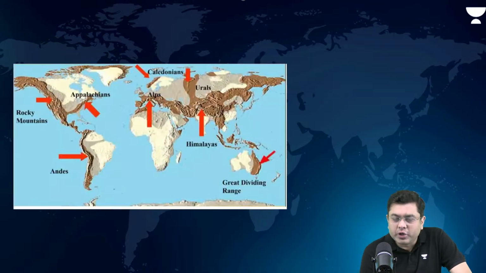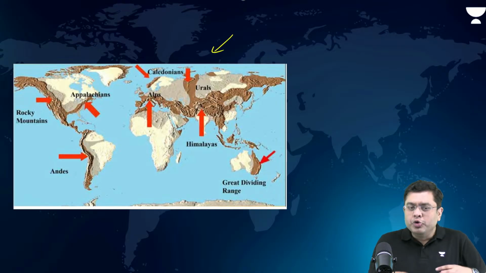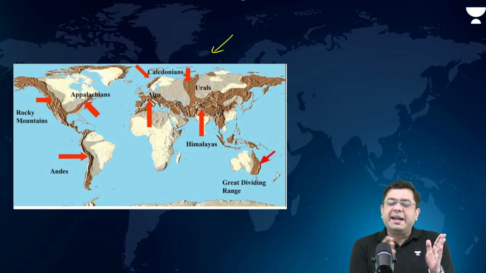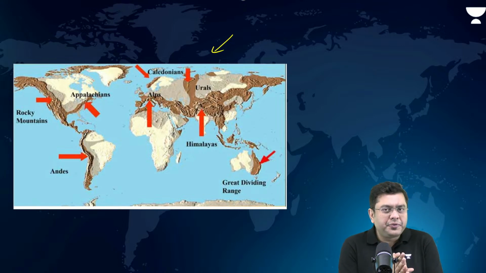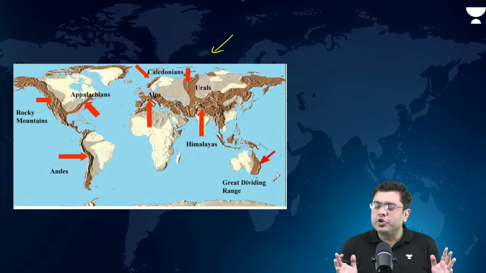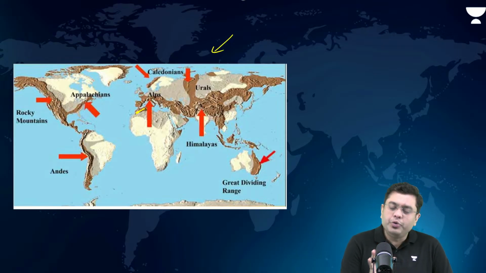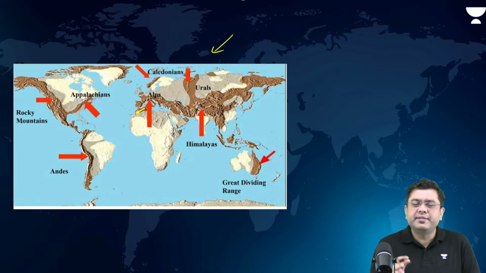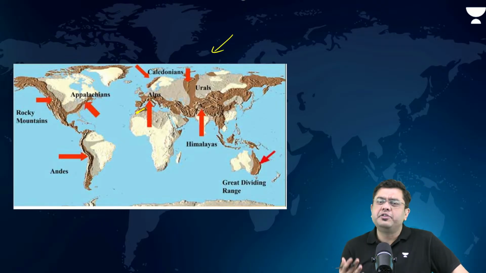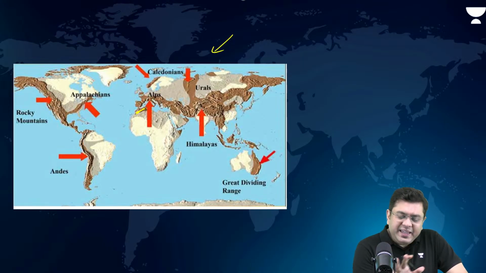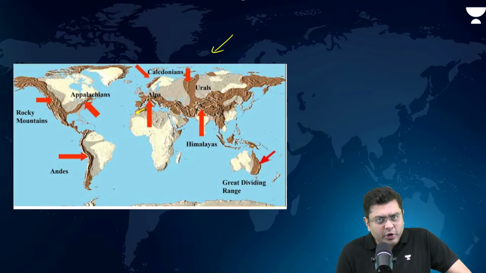After that, draw the diagram. Which diagram? This diagram. Now, you might not be able to reproduce all of these mountain systems, but at least the Rockies, Alps, Andes, Himalayas, Great Dividing Range in Australia, Atlas here, right? They need to be drawn. Rest of the areas can be ignored. Ural also, it is very easy to draw. So draw the Ural also. Okay. But these major mountain systems need to be drawn.